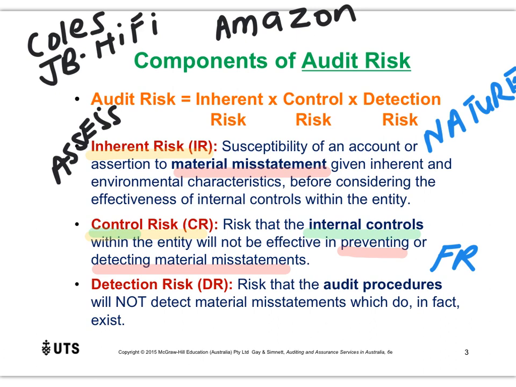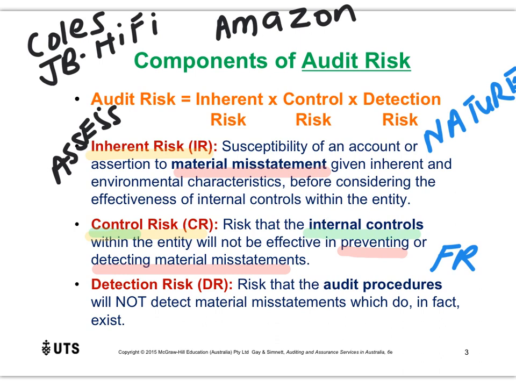It means that we as an auditor, we cannot control or we cannot change inherent risk. Because remember, inherent risk was the risk of material misstatement coming from the nature of the business. We can't change the nature of the business. We can't change the fact that Coles has retail shops and therefore has the risk of theft.